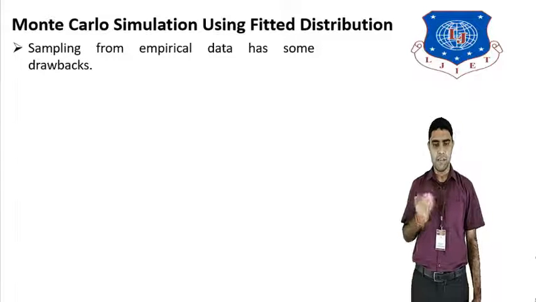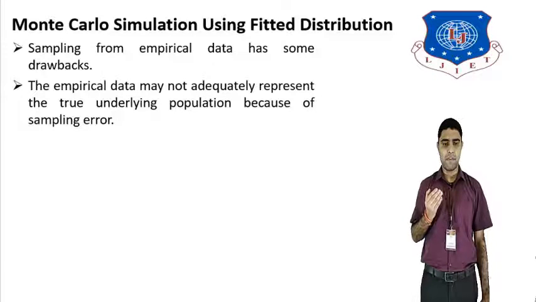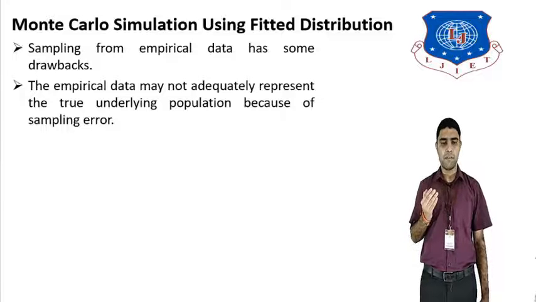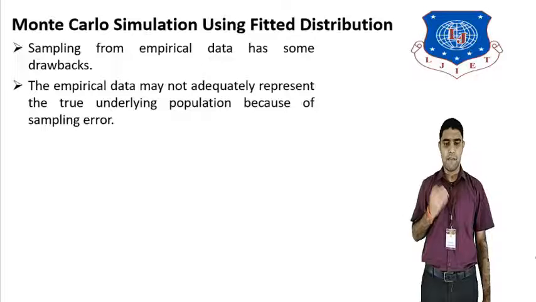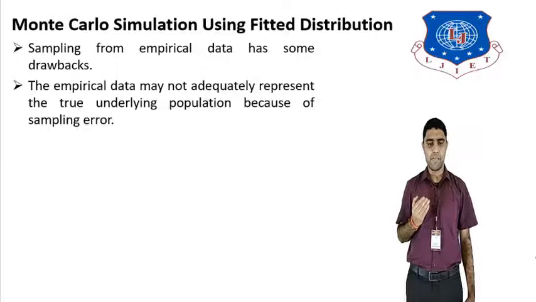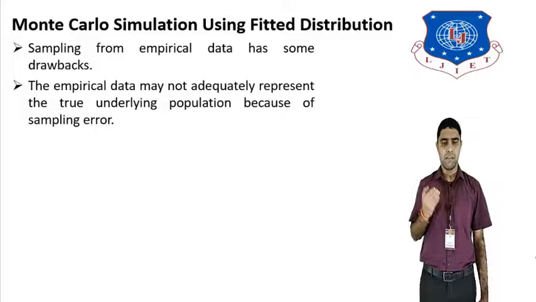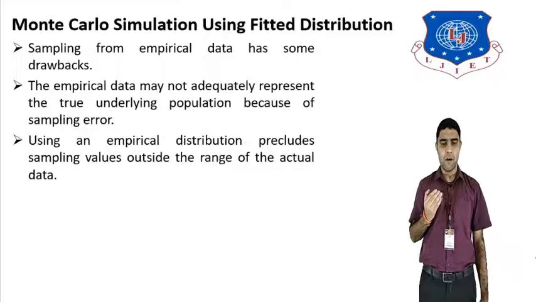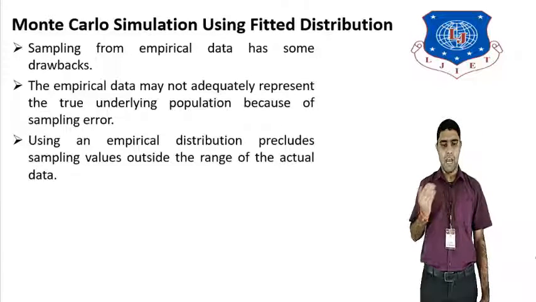That is called sampling. The empirical data may not adequately represent the true value. So empirical data will not capture the true value for the population, because of sampling error. So we have to calculate the sampling error for the data. Using an empirical distribution, we may sample values outside the range of the actual data, so we have to calculate the sample error.